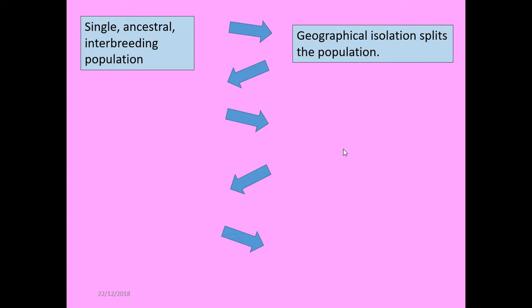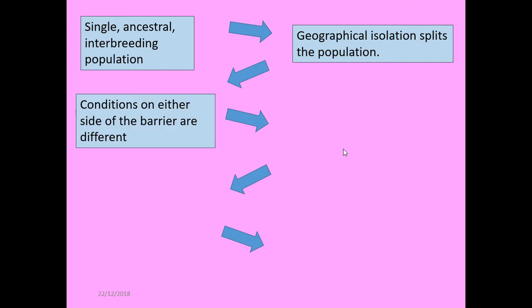So that population that were all happily interbreeding together have now split to become two separate populations. The conditions where they've gone to are different. So they've started adapting to their new environment. And this links into the video I talked about natural selection, where I was talking about Darwin's finches all going to those different islands in the Galapagos and then adapting to the different food sources.